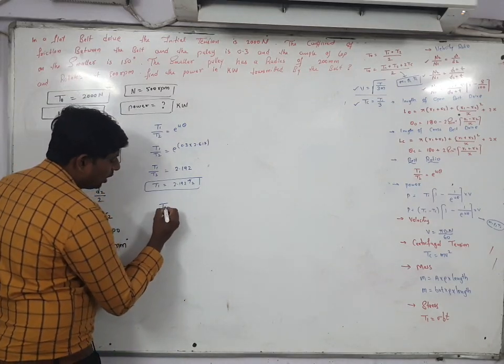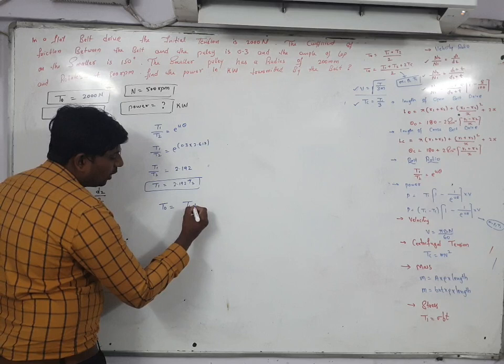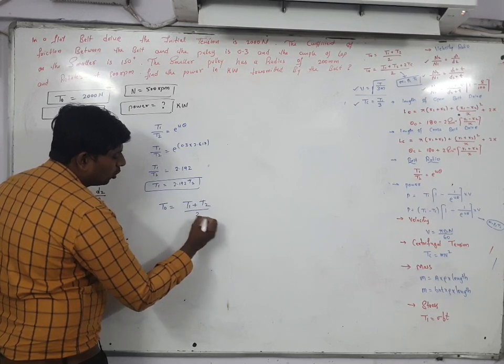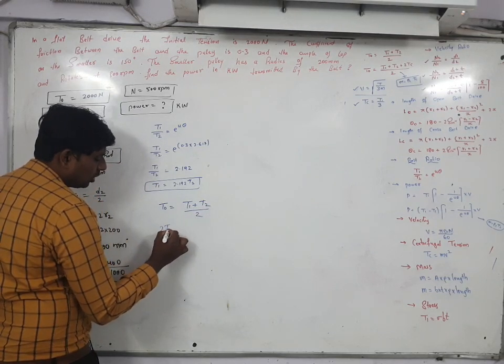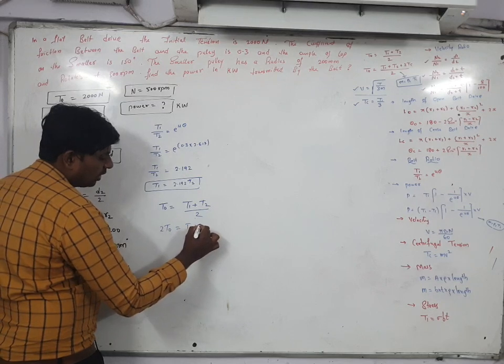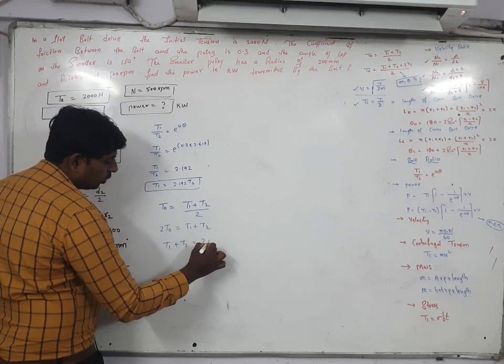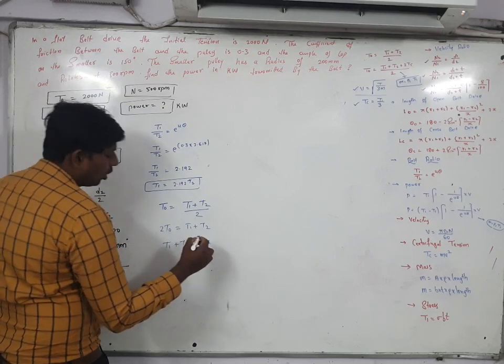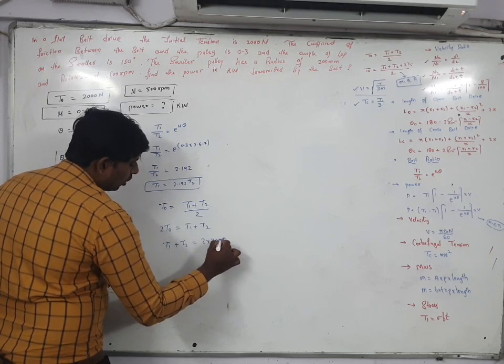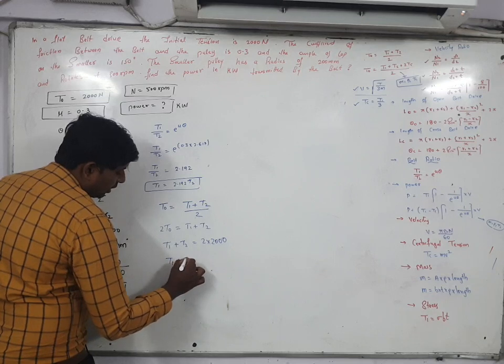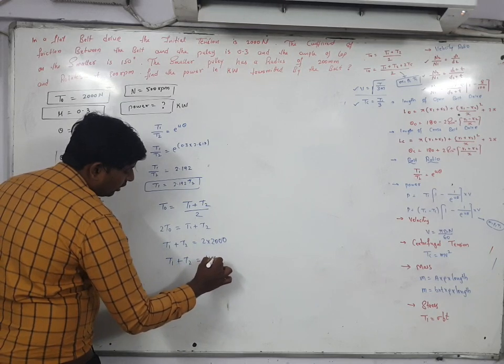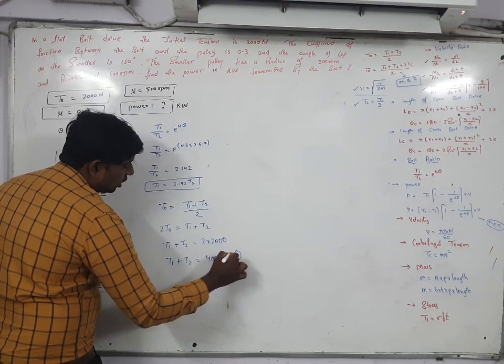What is the first formula? Initial belt tension is T1 plus T2 by 2. Go for the cross multiplication. This is equal to T1 plus T2. So T1 plus T2 is equal to 2 into the initial belt tension, which is given as 2000. So T1 plus T2 is equal to 4000. This is your equation 2.